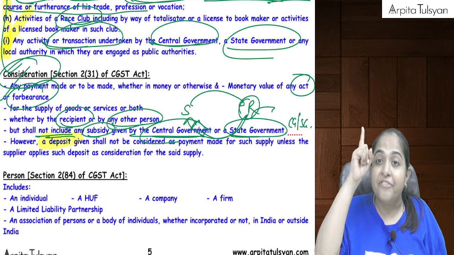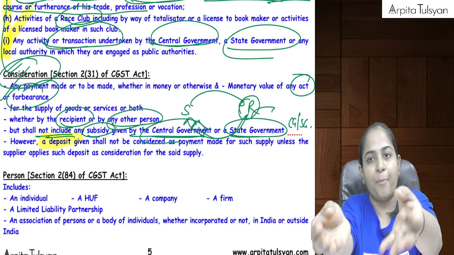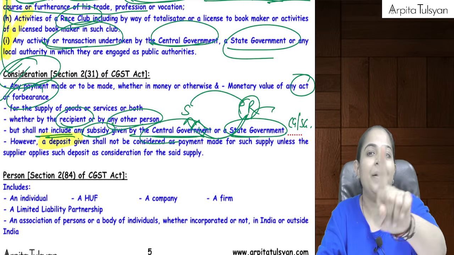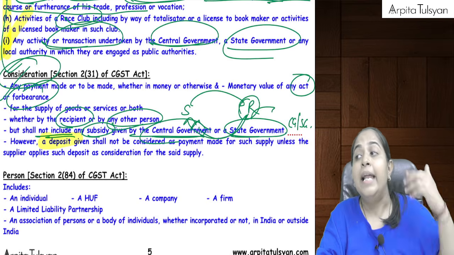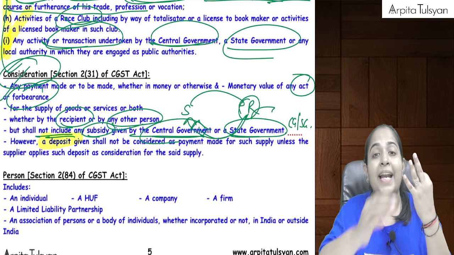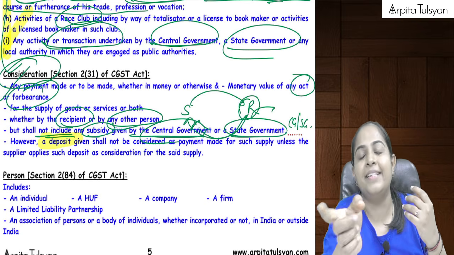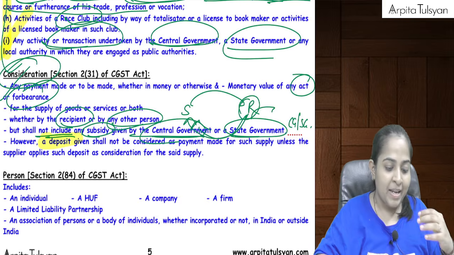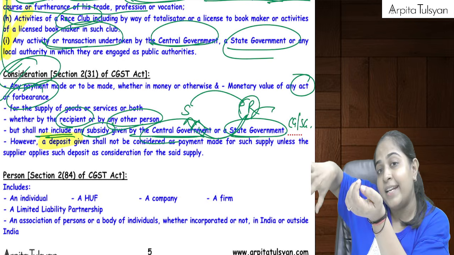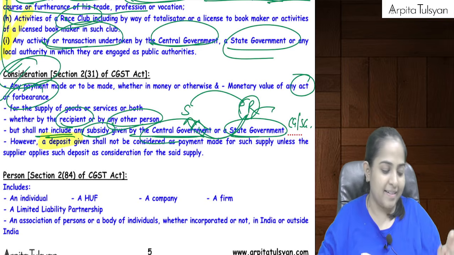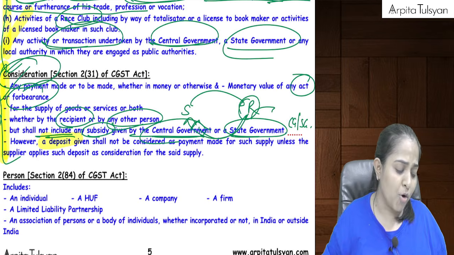But if this deposit is a non-refundable deposit, then can I say once I pay this non-refundable deposit to you, you are going to forfeit it? So that will be considered as a consideration. Or if this deposit is going to be adjusted against the dues, let's say I failed to pay the rent for 3 months. So can I say owner of the property will deduct the rent from that deposit? So that portion which he has adjusted against rent, that will be considered as a consideration. Yes, so whatever is going to stay permanently with that person, that is the consideration. But whatever he has to return it back to me, that will not be considered as a consideration. Are you able to understand this? Yes. So this is the meaning of the term called as consideration.